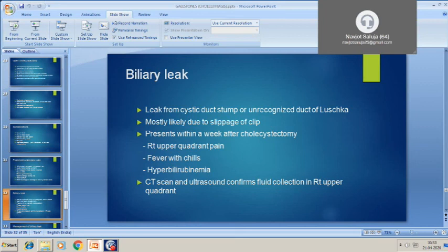So how can you diagnose a post-operative patient with bile leak? The patient may have fever and chills. There may be right upper quadrant pain, severe upper quadrant pain, and the LFT may be deranged. Hyperbilirubinemia may be present. So again, you have to order investigations, CT scan and ultrasound. What findings do you find in CT scan and ultrasound? We can find a bile collection, fluid collection in the right upper quadrant of the abdomen, Morrison's pouch. That confirms your diagnosis of bile leakage.